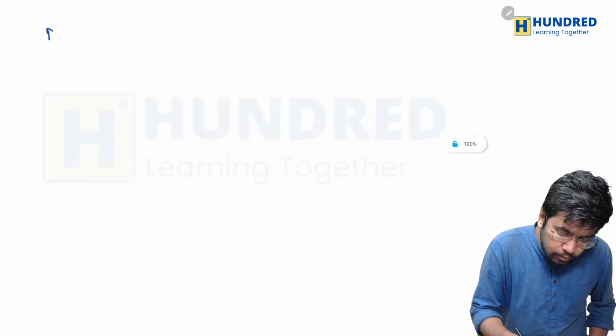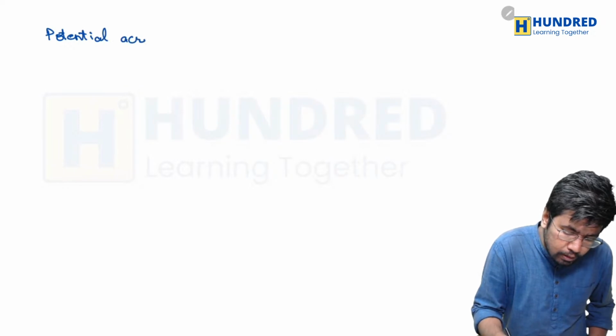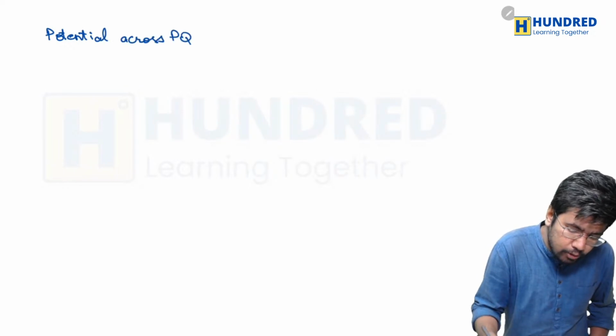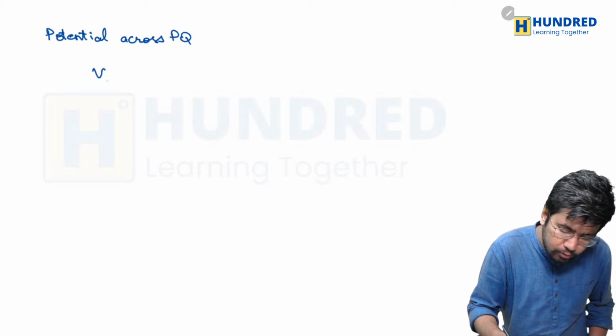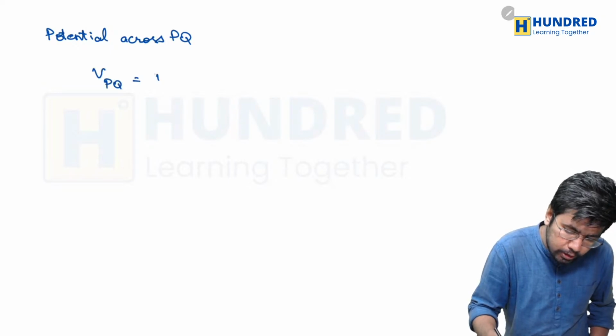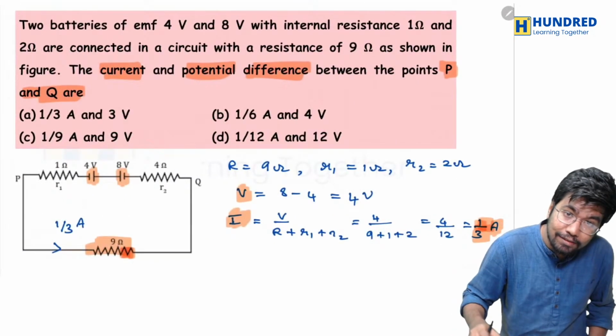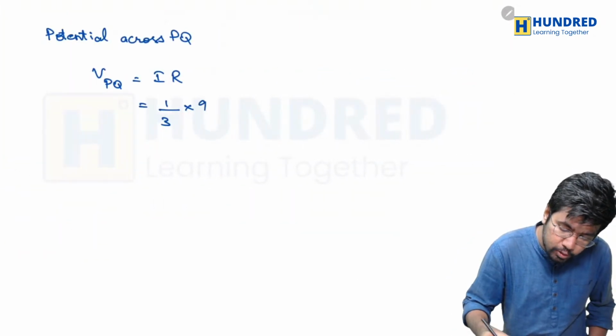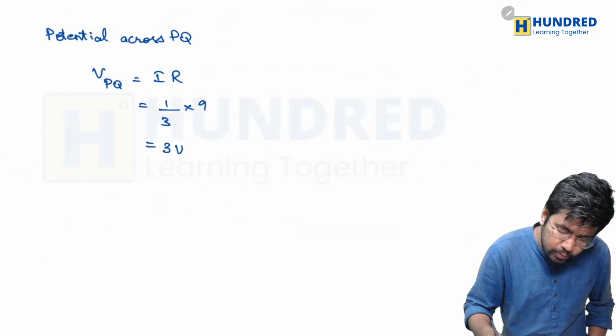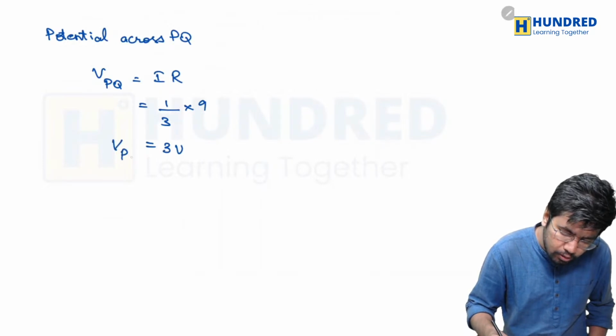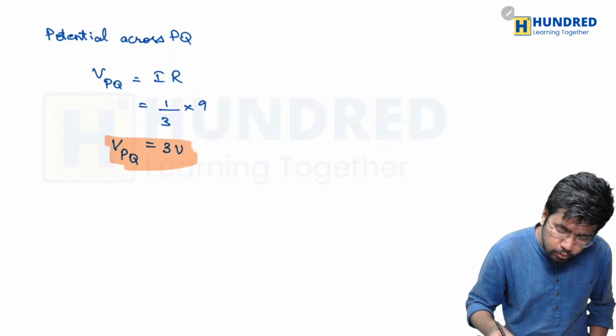So potential across PQ. It should be equal to what? V across PQ should be equal to I into R. So what is the value of I? It is 1 by 3 into what is the value of R? Well, it is across 9 ohms, right? So you have to just put it as 9. So it will be 3 volt. The potential across PQ then is equal to what? It is equal to 3 volts.